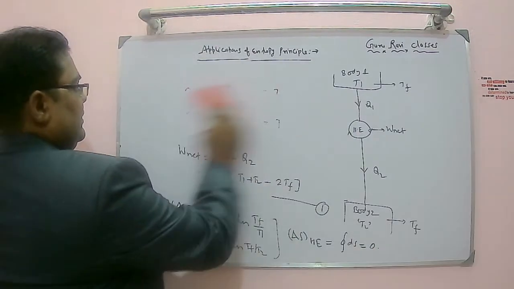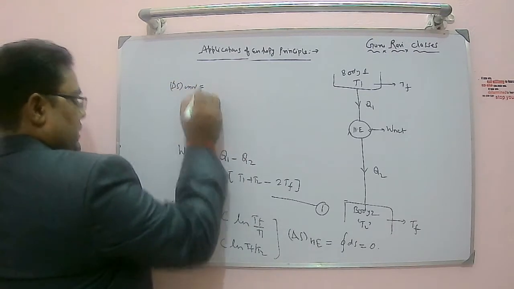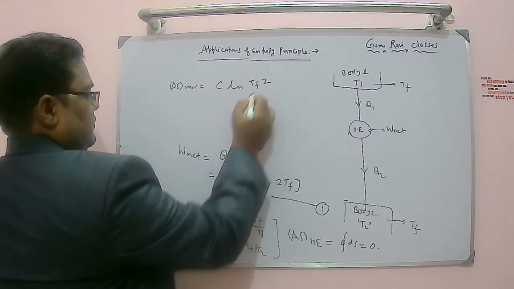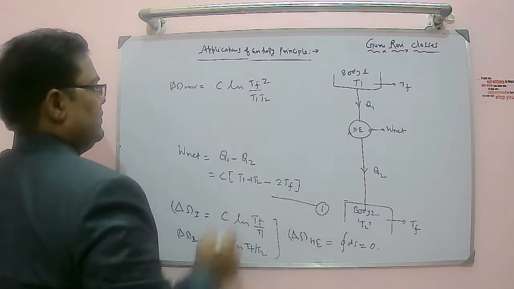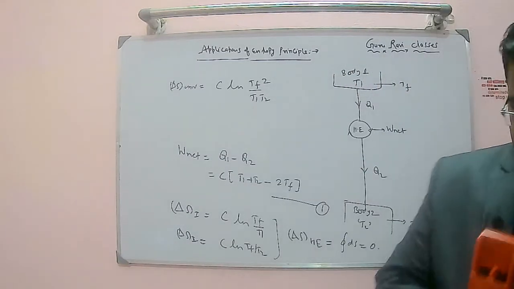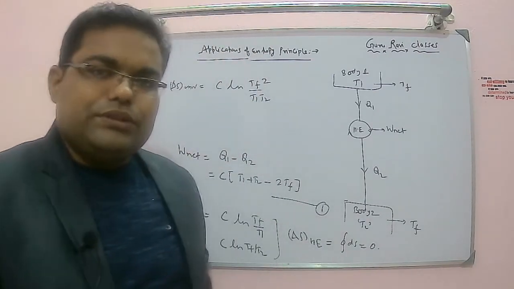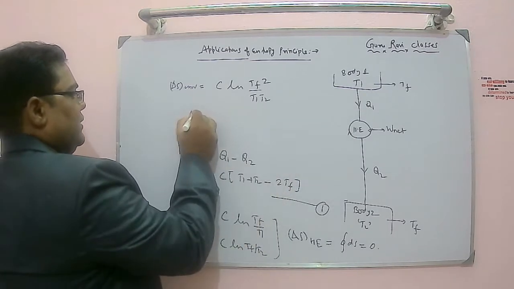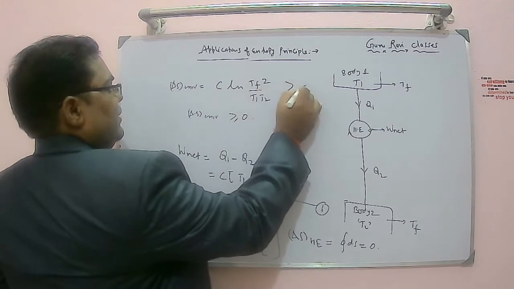So delta S universe is the addition of all this. If you add this, C ln of TF square divided by T1 T2. You got this. Clear or not? Now, as per the entropy principle, it should be greater than or equal to 0 if it is a possible process. So delta S universe should be greater than or equal to 0, right?